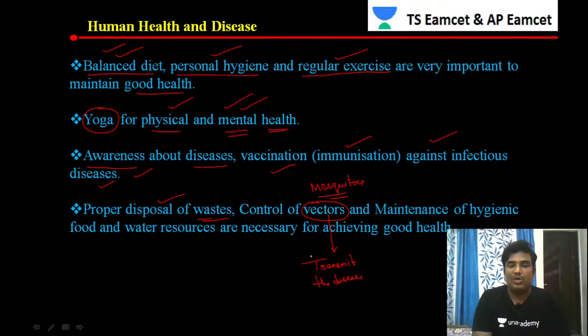To control the vector, we should take some care about how to control it. We should prevent mosquito growth. To prevent mosquito growth, we have to take some initiative and some preventive measures. Those are all called control. To control these vectors, we should follow some procedure.